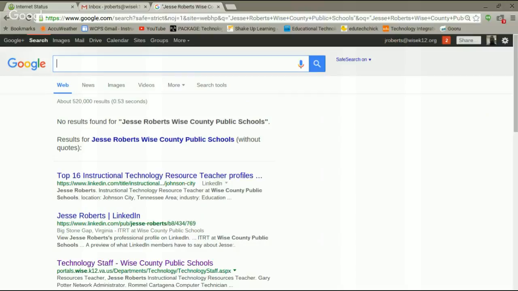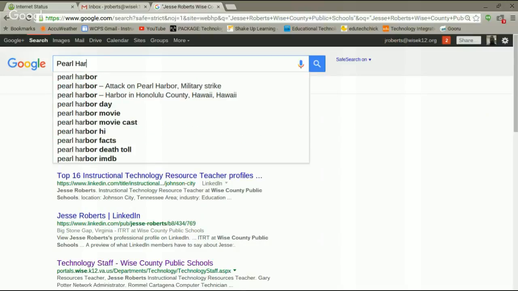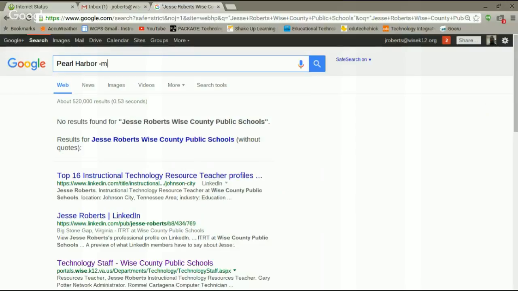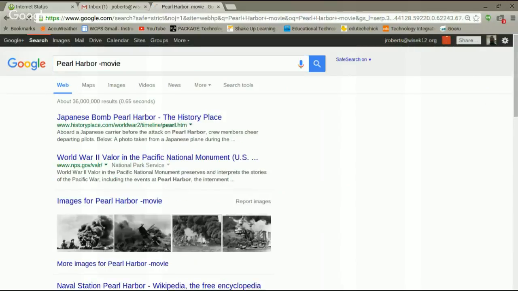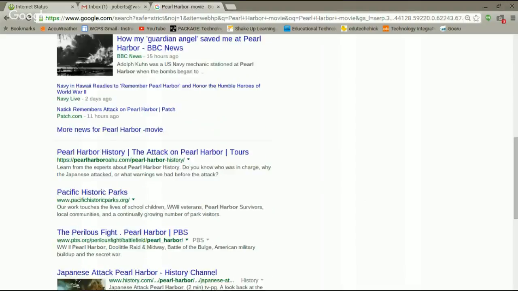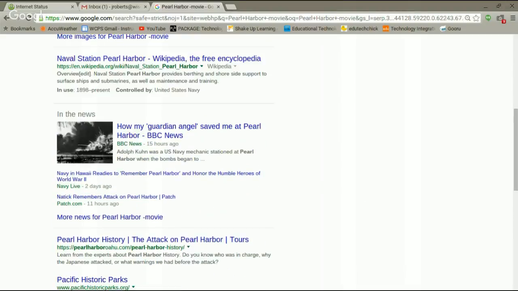I'm going to type in Pearl Harbor and use the subtraction sign and type in movie. So this search will not show anything about the movie Pearl Harbor. It'll just show information about the event. So if you scroll down through here, you'll see there's nothing about the movie. That's a good thing, especially for history teachers.